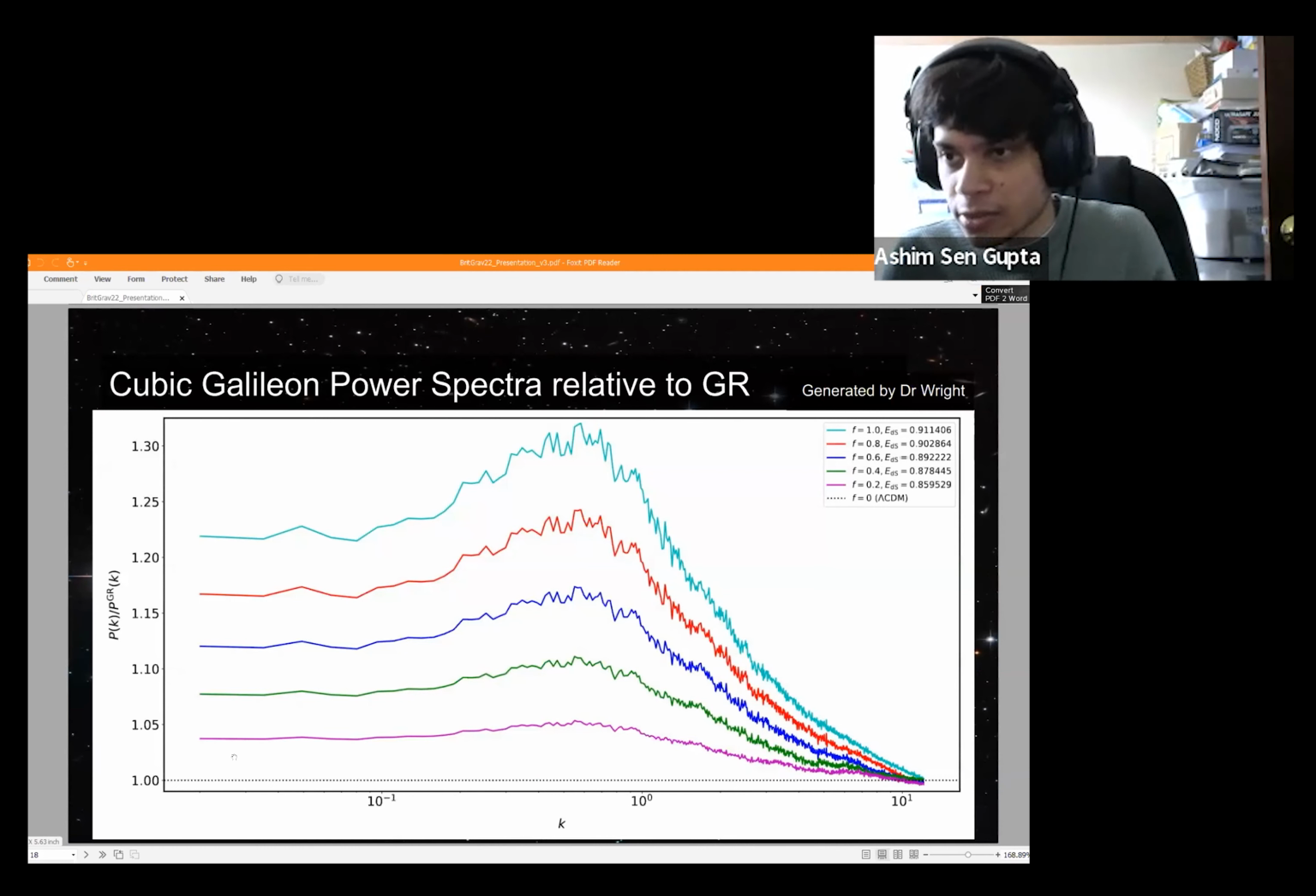Then the deviations grow until reaching a peak, and then they start to fall again. That fall is screening in action. We're seeing that yellow box term coming into effect and suppressing these deviating effects of the cubic Galileon and bringing us back towards GR. And that's what makes these theories look like GR in regions where we expect them to.